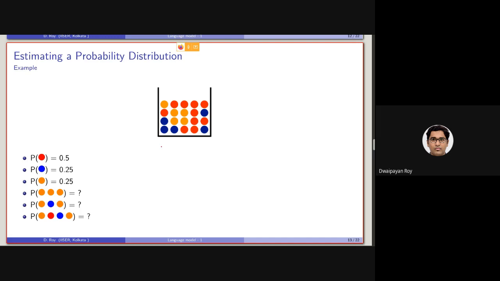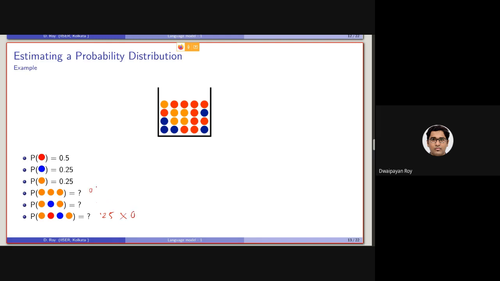So considering this, I hope you can understand what the probability of drawing 3 consecutive orange balls will be. This will be 0.25 into 0.25 into 0.25.